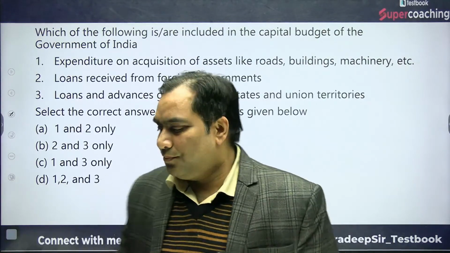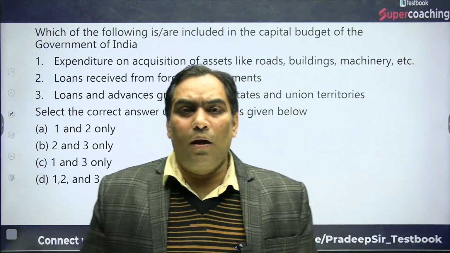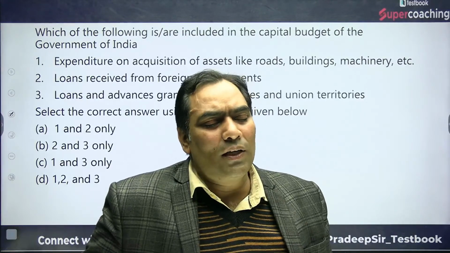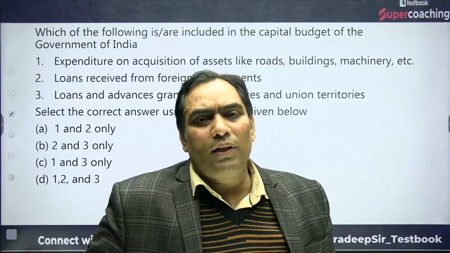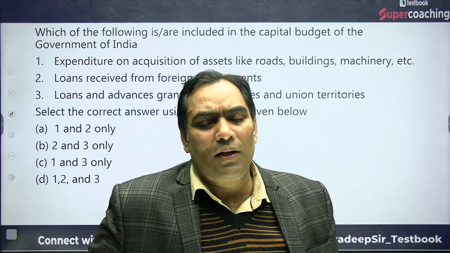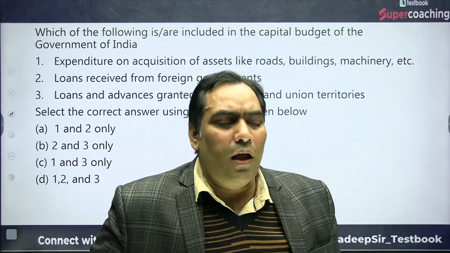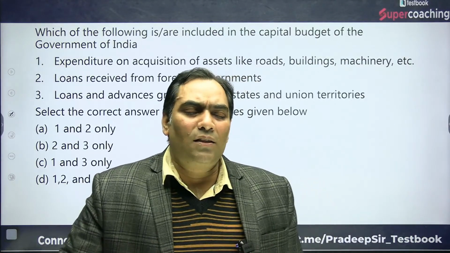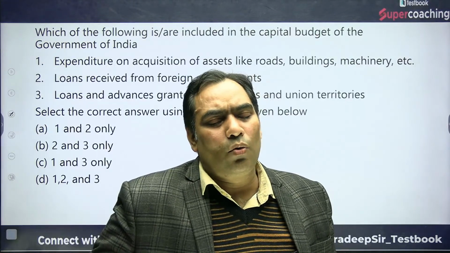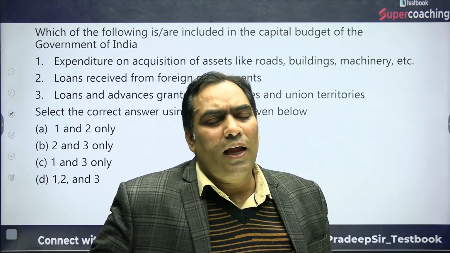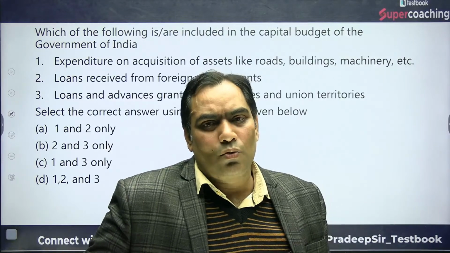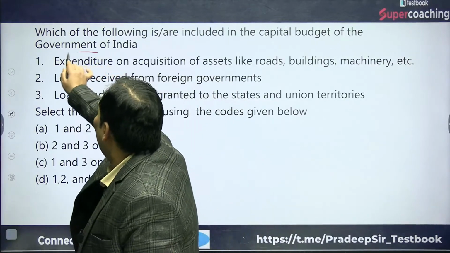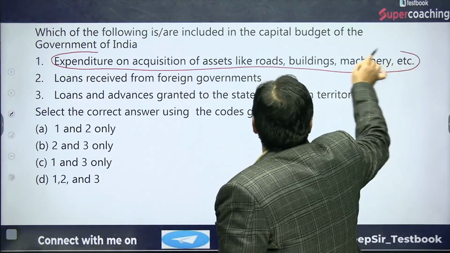The thing is, as I said, this government budget can be categorized under two categories. One is revenue budget, the other is capital budget. Revenue budget means revenue receipts and revenue expenditure, and capital budget means capital receipts and capital expenditure. With capital receipts, assets are going to decrease and liability is going to increase, whereas with capital expenditure, assets are going to increase and liability is going to decrease. So this will be part of capital expenditure.